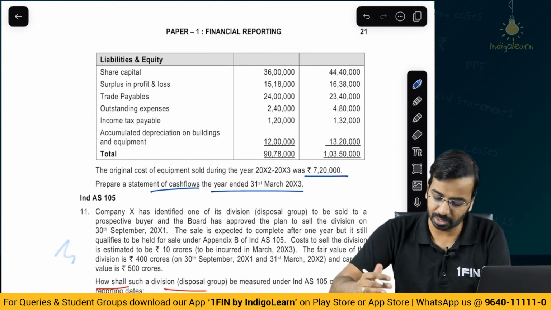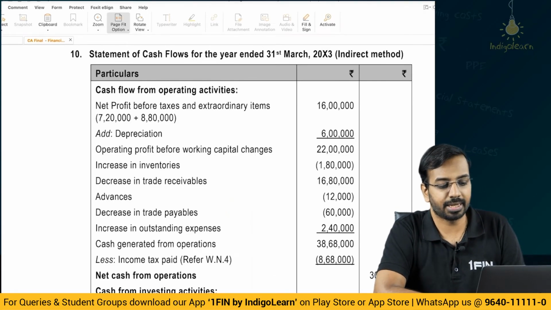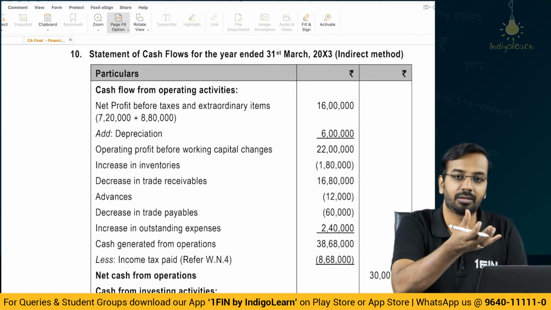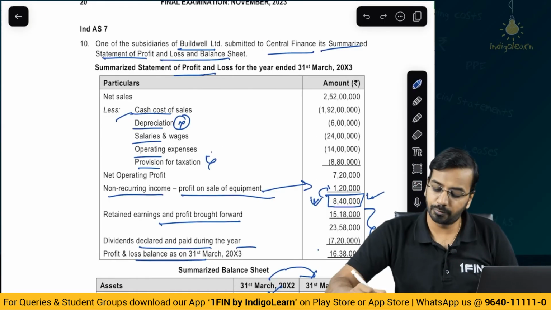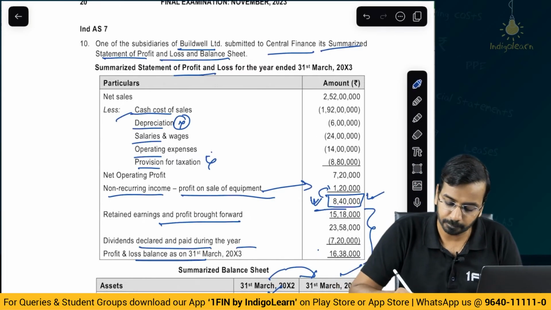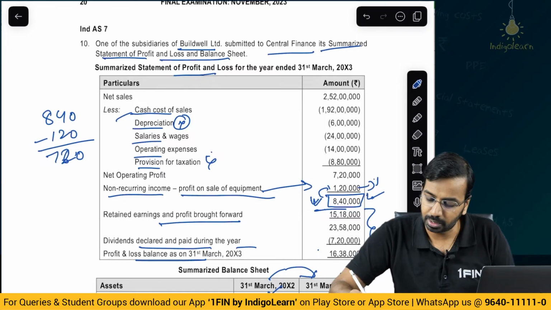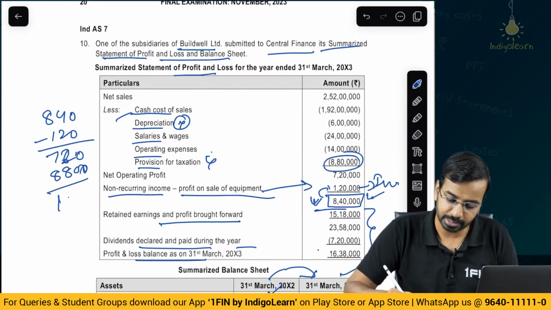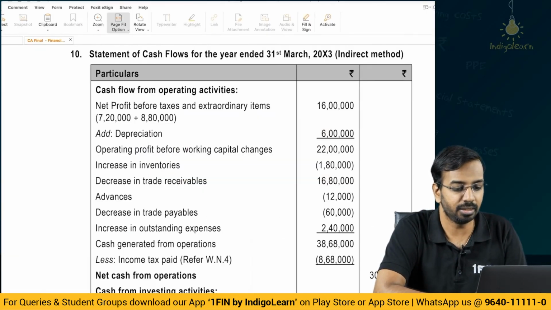There is nothing specific here or complicated here to be discussed. And you can see net profit before taxes and extraordinary items. Actually, there is nothing called extraordinary item that you present in the statement of cash flows as per Ind AS, but nonetheless. So now here if you start from profit 840 minus 120, you will get 720. Why minus 120? Because this is pertaining to investment activities. Then you will add this 880, you get 16 lakhs, right? So same thing. 16 lakhs what you can see here.